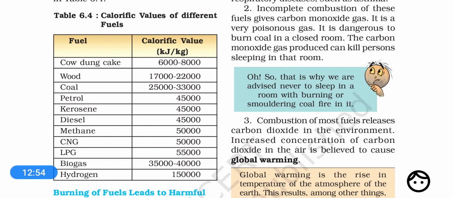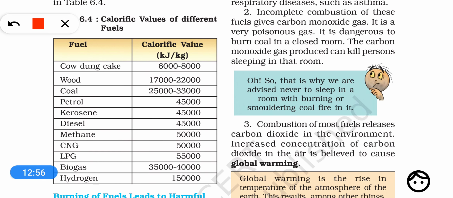So dear students, here is the table. Here you can see the calorific value of different fuels has been given. You see that the maximum amount of heat is produced by burning 1 kilogram of hydrogen. But if you burn 1 kilogram of LPG, then 55,000 kilojoule of heat energy will be produced.